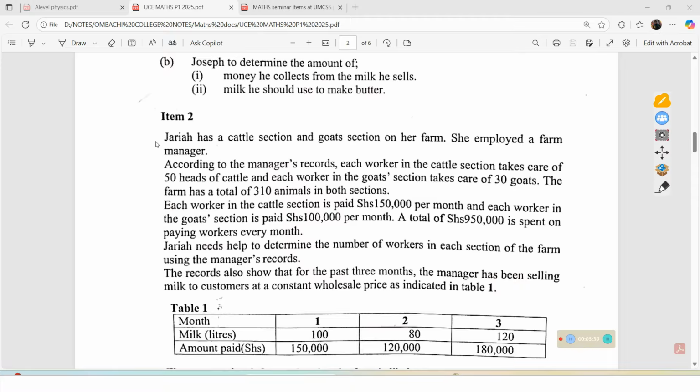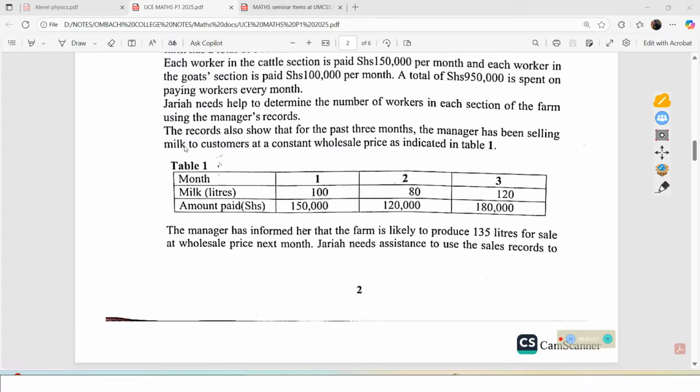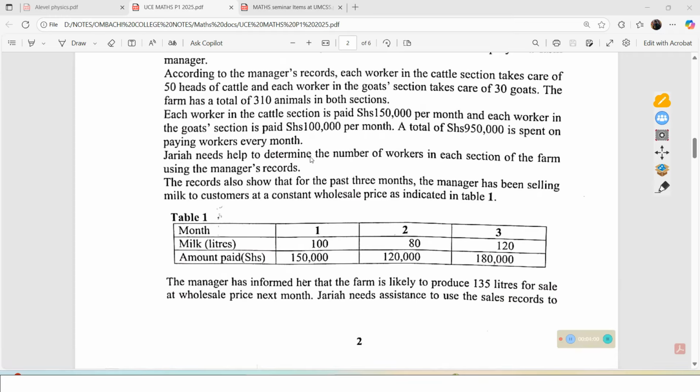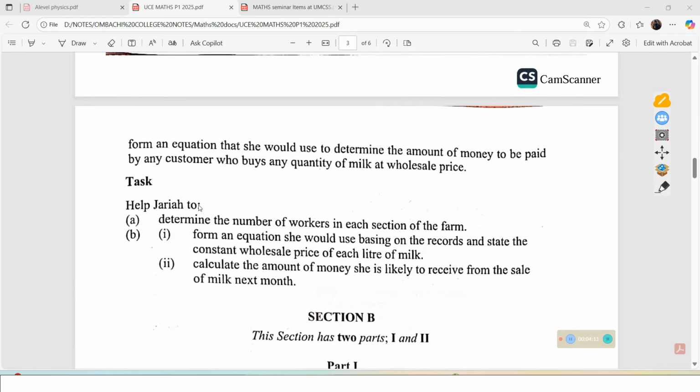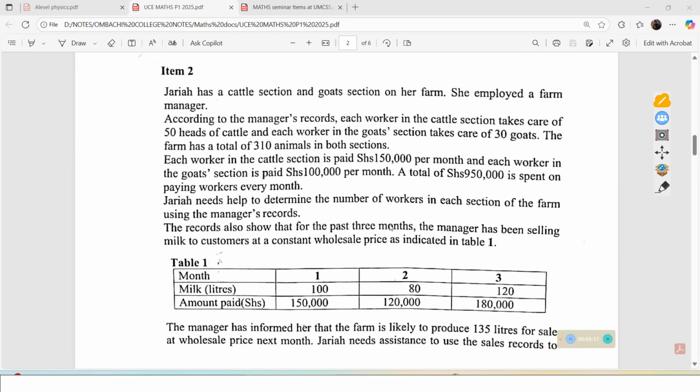When you look at this paragraph, first of all we need to help Jalia in determining the number of workers in each section of the farm using the manager's records. So basically we shall answer this in parts. We can first deal with that using this information given, before we come to the other information.